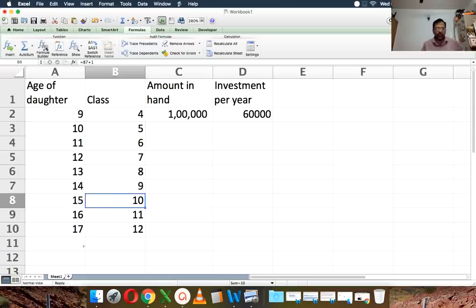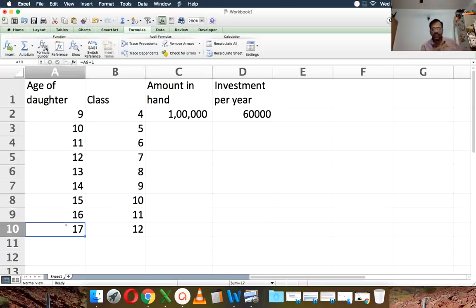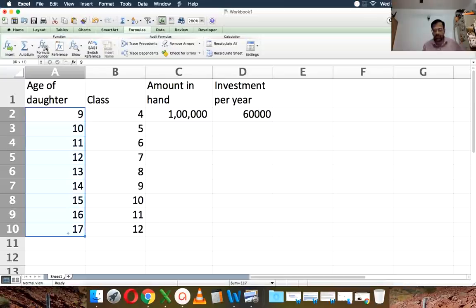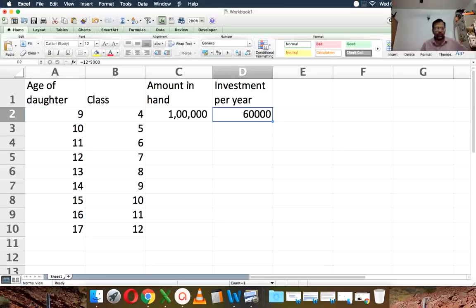there. So by the 17th birthday, the child will go to class 12. So let's assume we are starting now. So we have exactly about how many? We have just 9 years. 9 years of time left. Let's assume that the girl has just completed her 9th birthday, and she's just going to go to class 4. Exams are just starting, so after the exams, she will go to class 4. And the amount in hand is 1 lakh, and the investment that can be made per month is 5,000, so 60,000 a year.